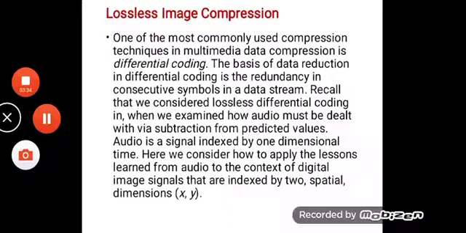For such images, when we store them on the system or transfer them, we don't generally go for lossy image compression.